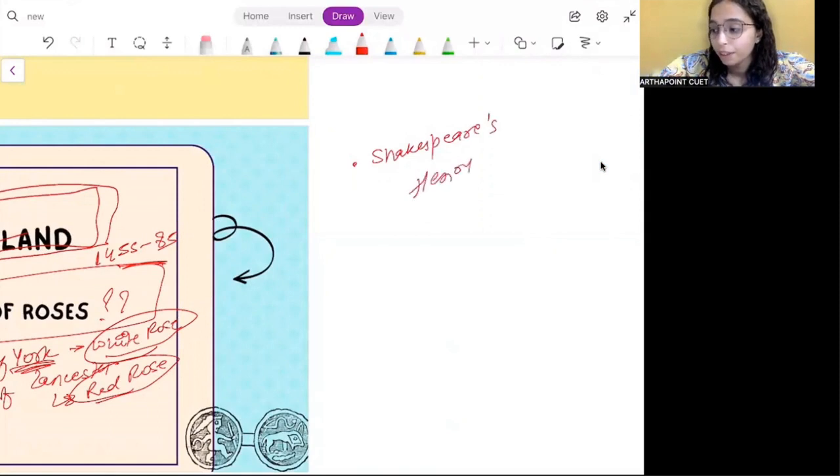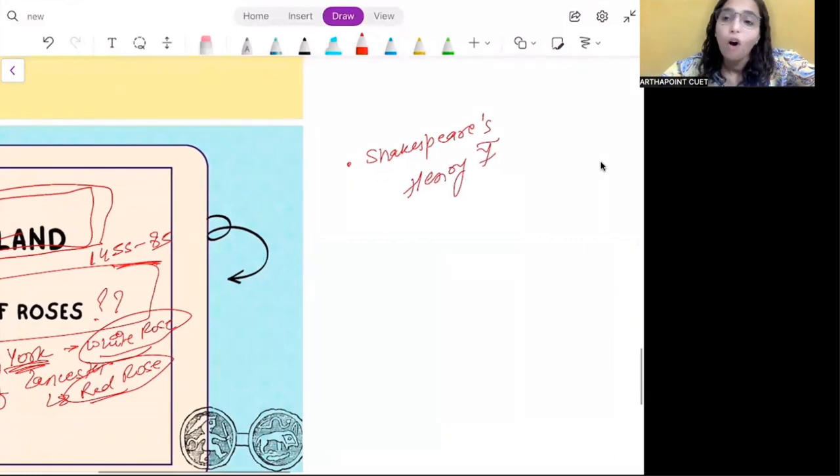In Shakespeare's Henry V, there's a very interesting scene wherein all the members of the court are asked to choose their own roses. If anybody picks a red rose, that would mean they support the House of Lancaster. If they pick a white rose, it means they are choosing the House of York. Right.